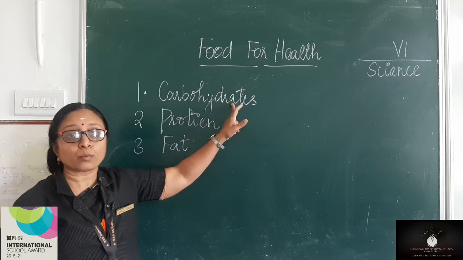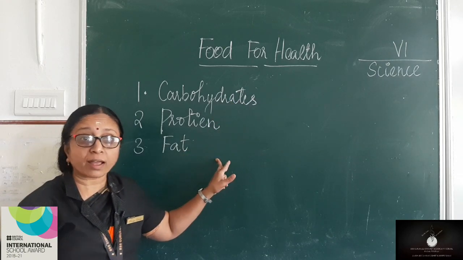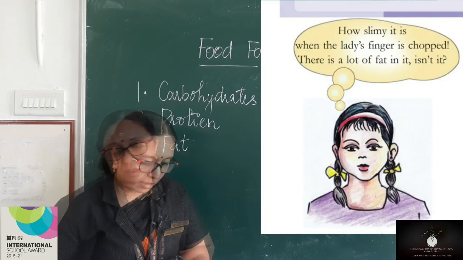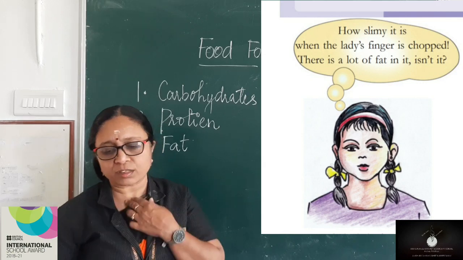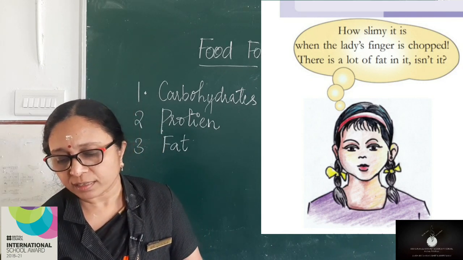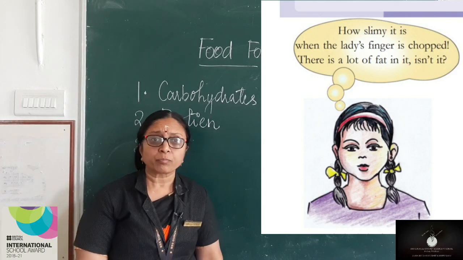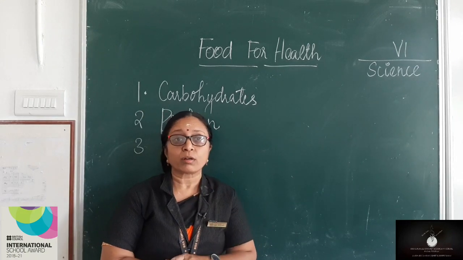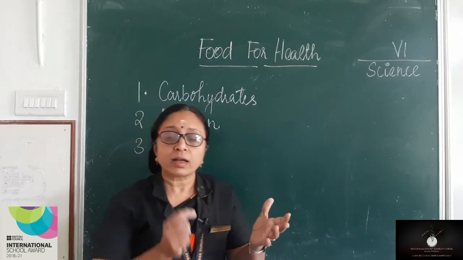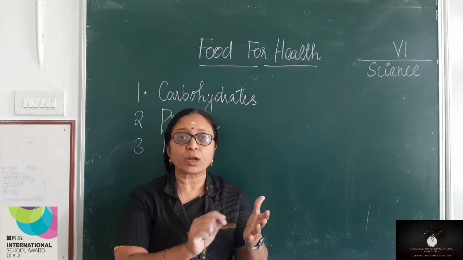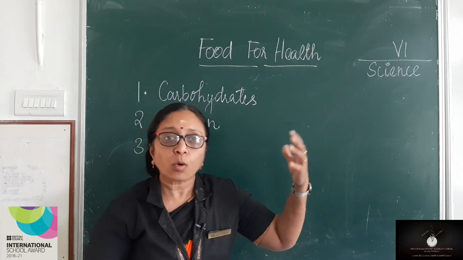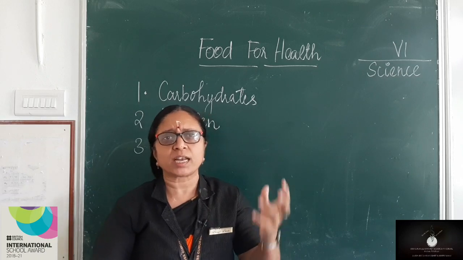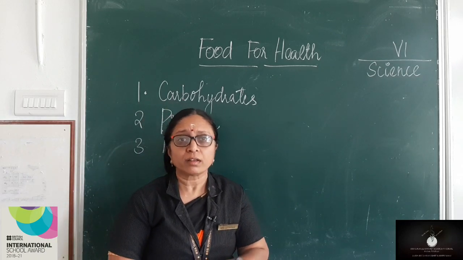You know how to detect carbohydrate and protein. Can you detect fat? Yes, look at Rifa. In your picture Rifa is asking a question: how slimy it is when the lady's finger is chopped, there is a lot of fat in it, isn't it? Is Rifa right? You can always test it. How can a food be tested for fat content? You take a tissue paper, rub the lady's finger on it nicely, dry it and then observe it after some time. If you see a slimy, oily shade there, then that food item will have fat.